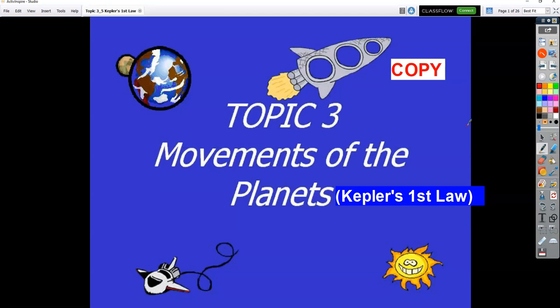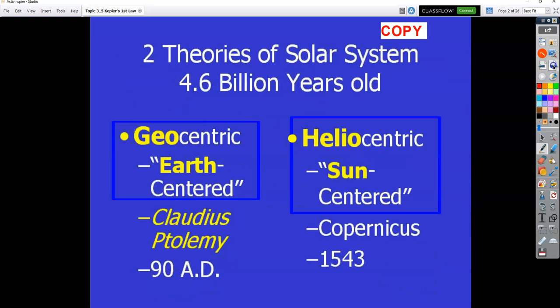All right, so let's get right into Kepler and other astronomers. So we're going to go through a little bit of history here briefly on some important astronomers throughout our history. Before we do that, there's two theories about the solar system, how the solar system is set up.